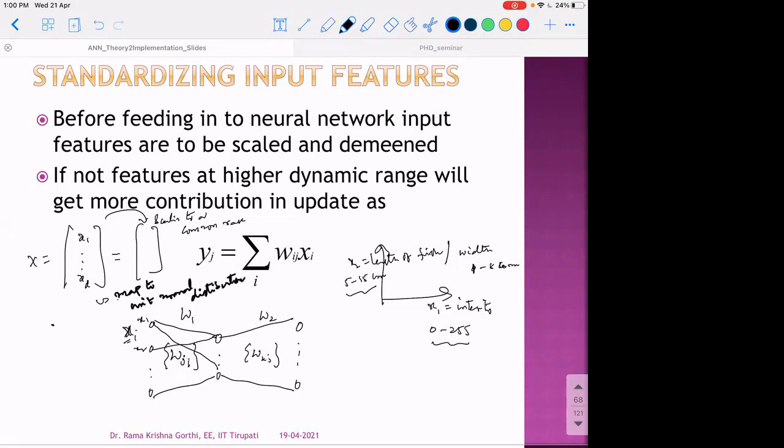Okay, so since demean, normalize. Okay, this is the other way.